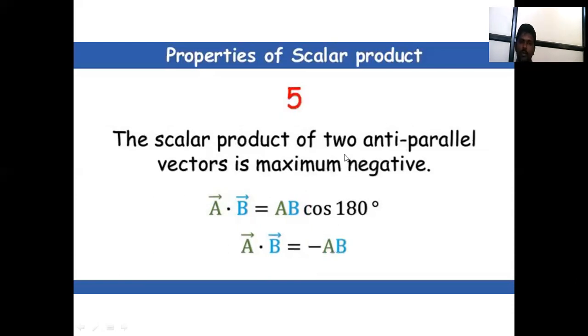The scalar product of two anti-parallel vectors is maximum and negative. Here the angle is 180 degrees, and cos 180 is minus 1. So a dot b bar is equal to minus ab.